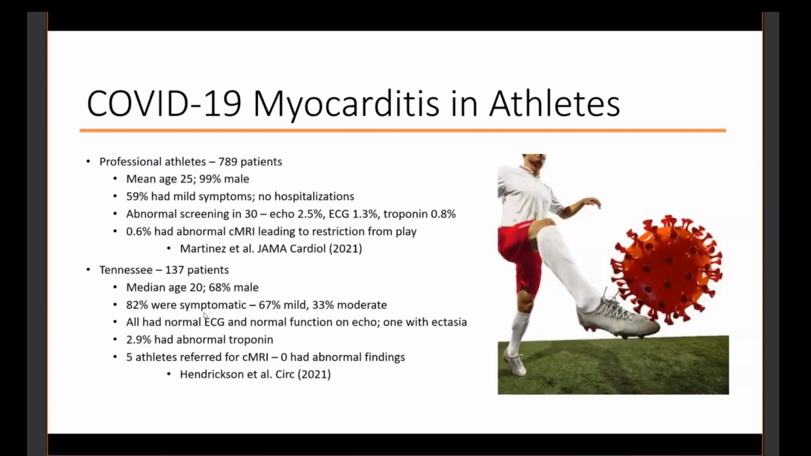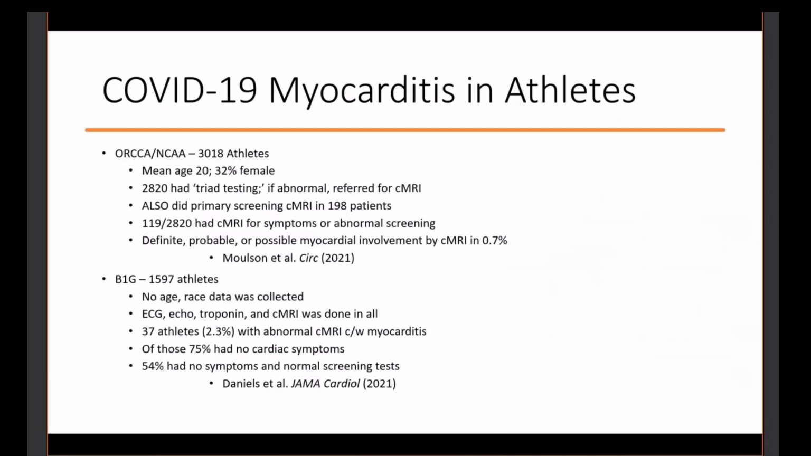0 evidence of myocarditis. A larger cohort of 3,000 athletes in a collegiate registry of about 60 colleges looked at triad testing, the same thing with troponin, echo, ECG, and if those were abnormal, they referred them for MRI. They also took an additional nearly 200 patients and just did MRI in those. Overall, the myocardial involvement was around 0.7%, but not to be outdone, the Big Ten, mostly Ohio State, came back with their study of almost 1,600 athletes and found an abnormal MRI in 2.3%.